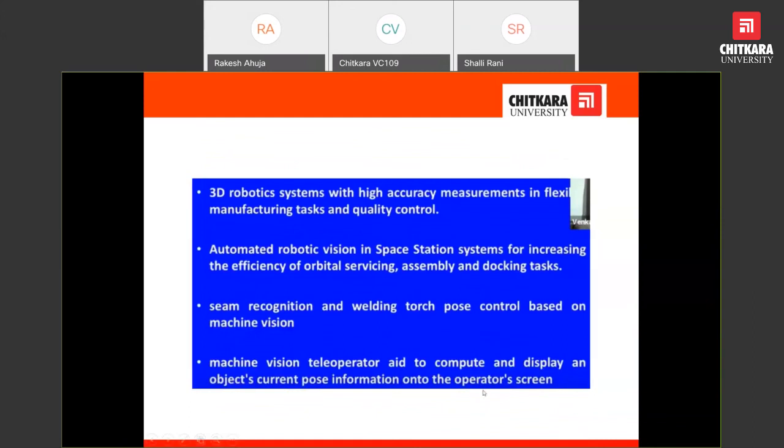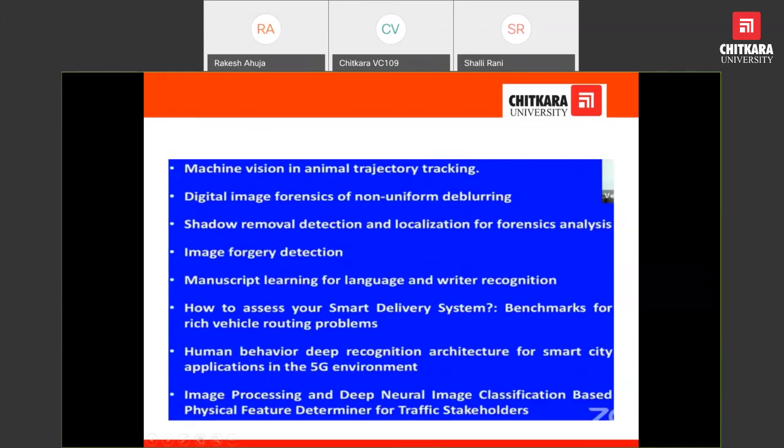Machine vision teleoperator to compute and display the object's current pose transformation. Sometimes you go to very demanding positions, such as animal trajectory tracking. Definitely in image forensics it will be used, because sometimes with non-uniform blurred images we have to use forensics to get a deblurred image.